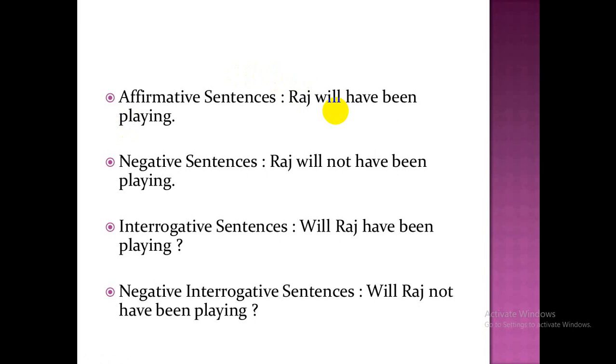The thing is that we can mention the time and we can even not mention the time. All of these can happen. So what is actually the future perfect continuous? I'm just trying to make it easy for you.